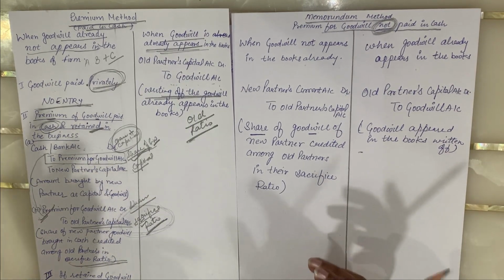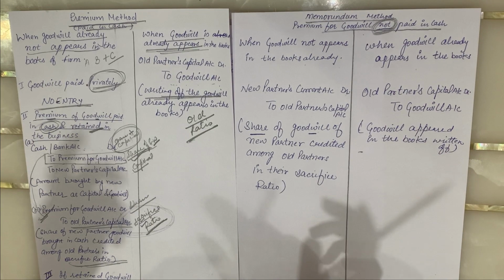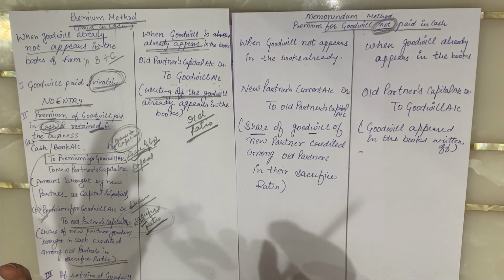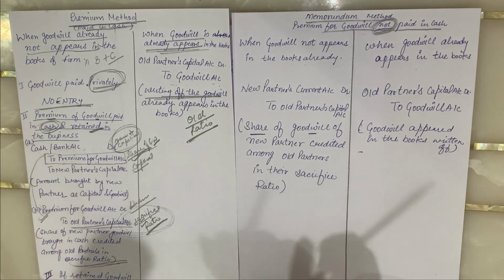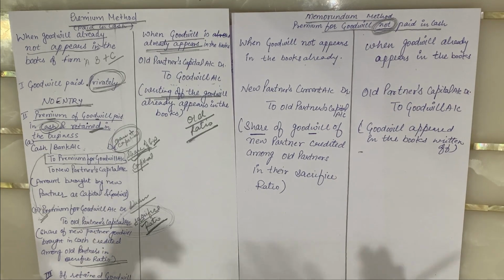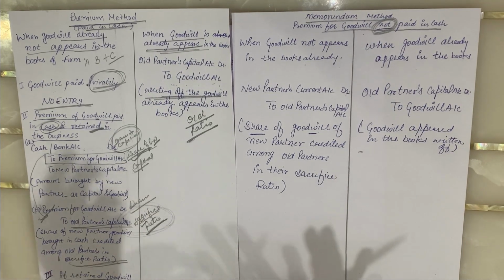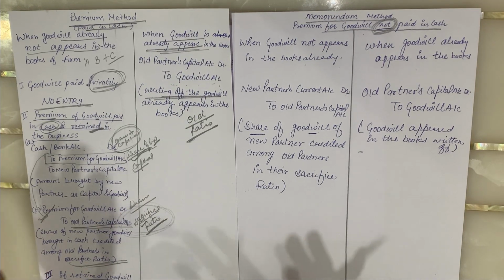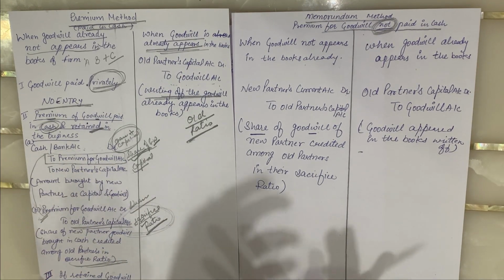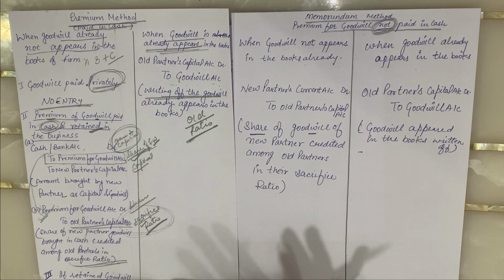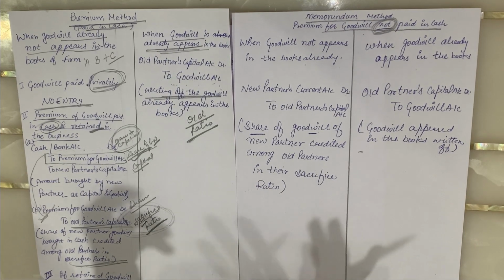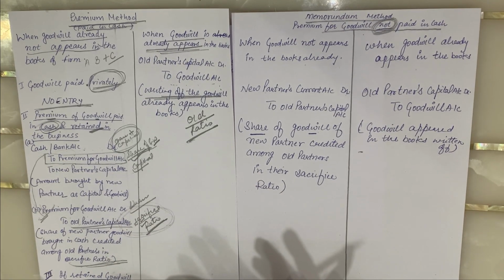It's an accounting logic, an accounting law. Whenever a new partner is not bringing the amount for the goodwill in cash, it is still compulsory, because the old partners have generated that goodwill by their efforts. Whenever a new partner is joining the firm, it is compulsory for him to pay some amount to the old partners for their goodwill. They will sell their goodwill to him.